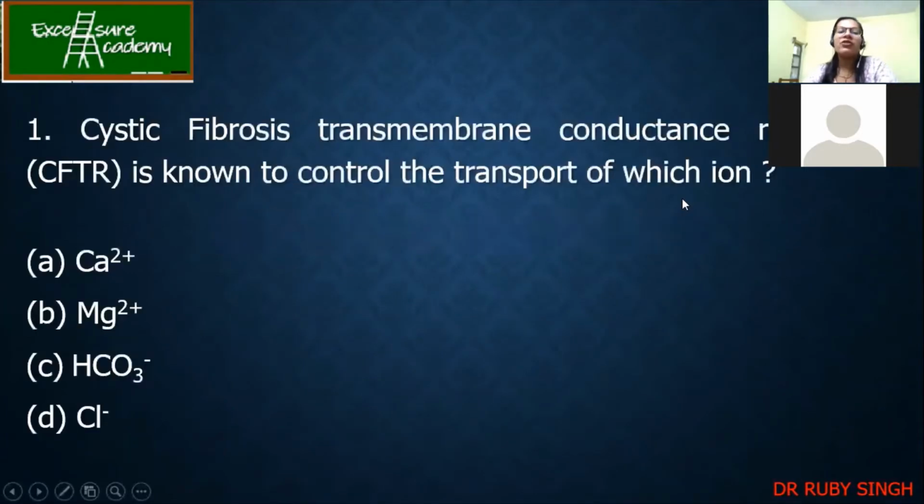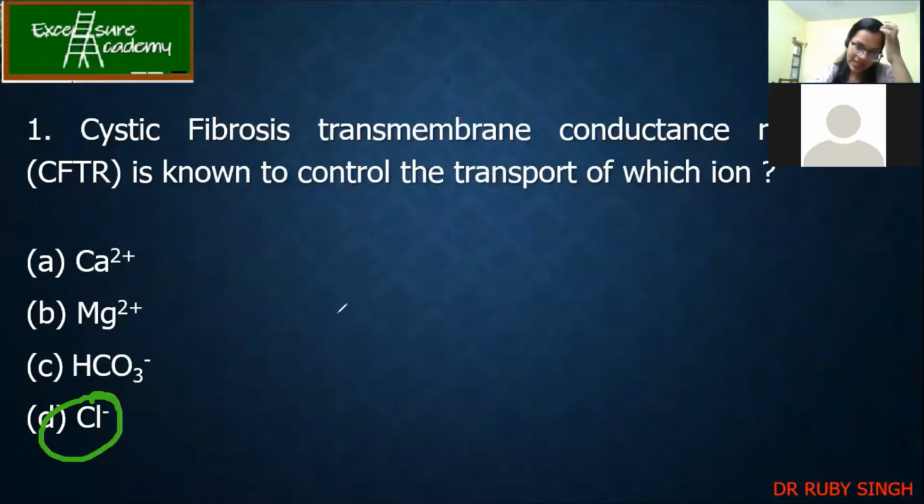Now, cystic fibrosis transmembrane conductance regulator is known to control the transport of which ion? So who all got the correct answer over here? It's actually very direct. You just have to remember this. Chloride ion, ma'am. Yes, it is the chloride ion.